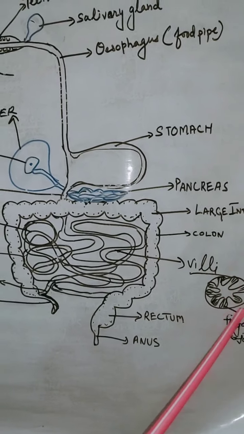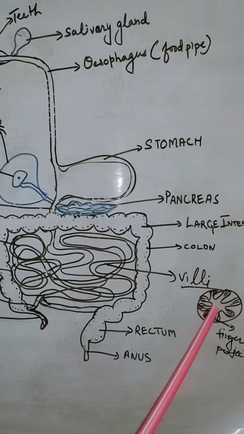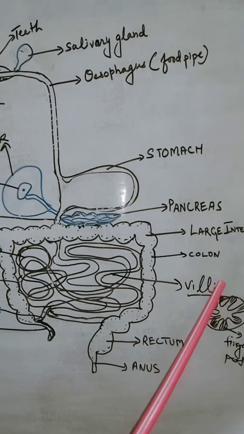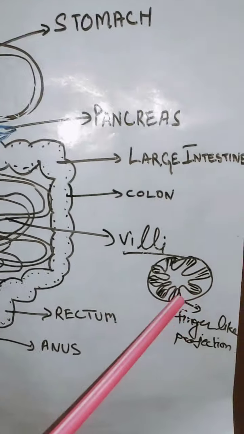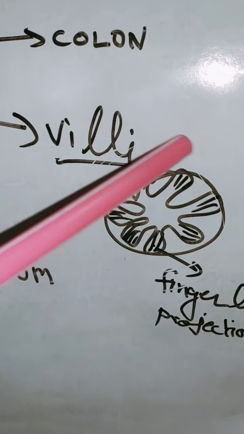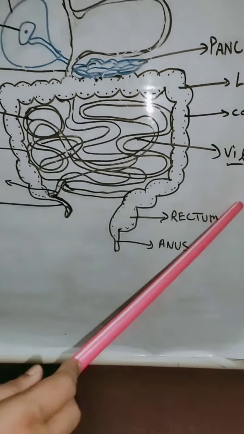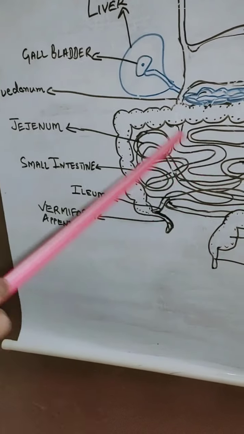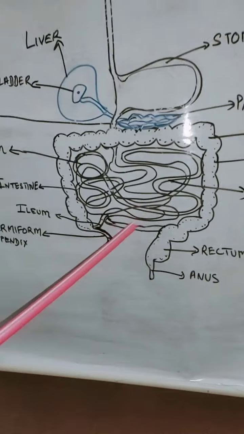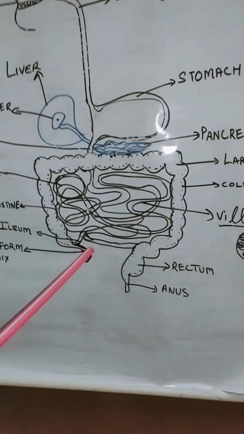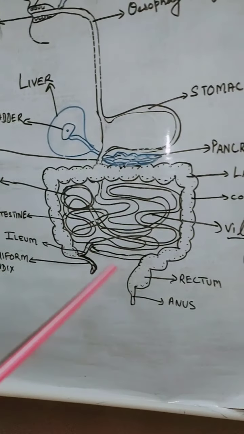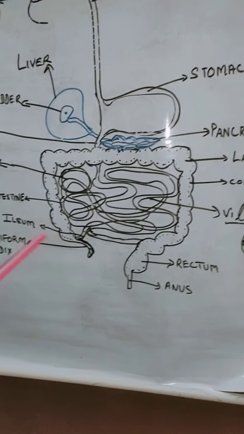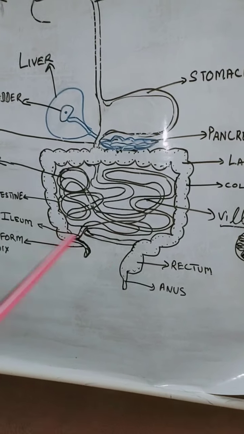You can see here in a single circular section, so many finger-like projections are there, so that more and more food can be absorbed. The structure is like this to increase the surface area of absorption. Now the absorption of food takes place here. After that, all the absorbed food nutrients go to the blood for assimilation.